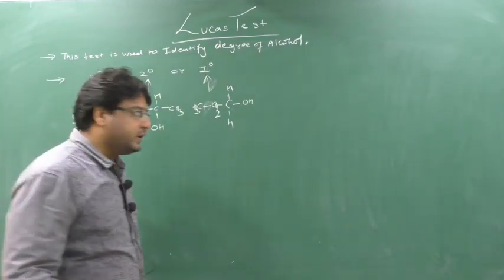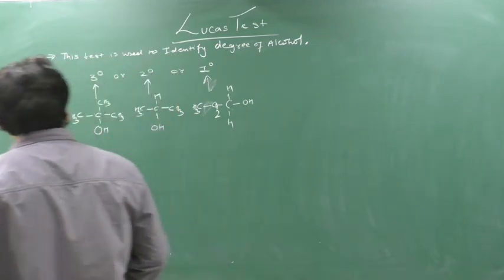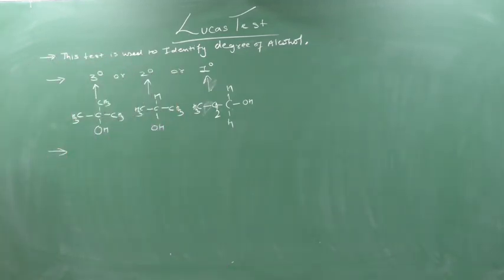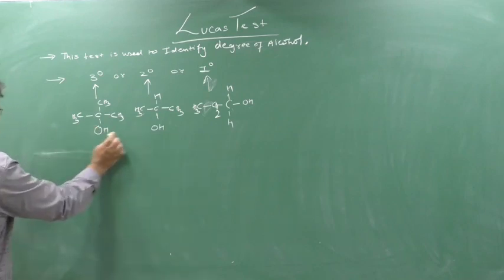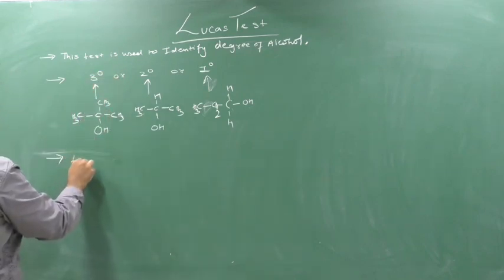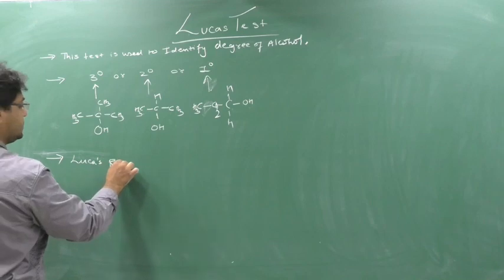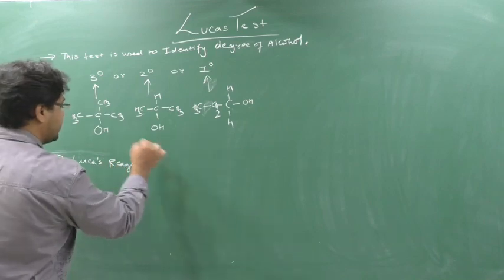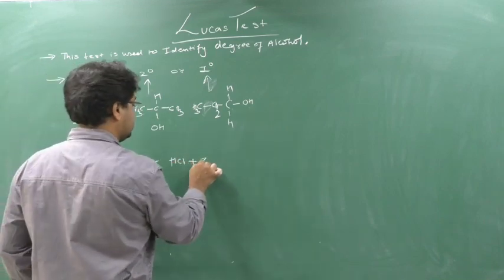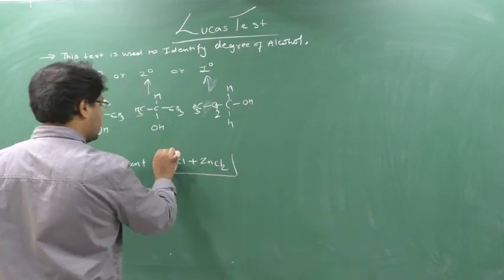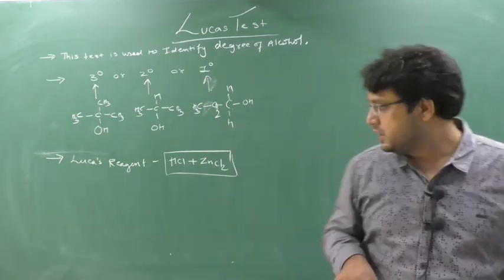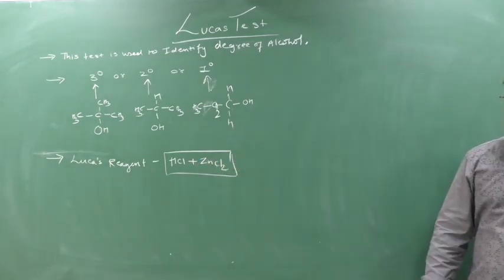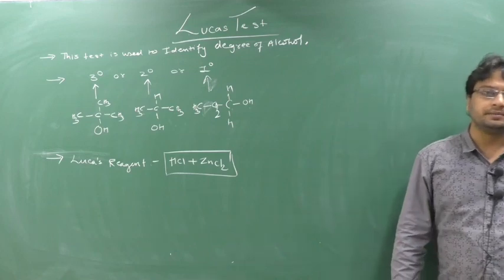Clear? Now how are we doing this? In this test we are using one reaction, and that reaction is of an alkyl halide. Suppose I have ROH. Before going to this, in the Lucas test we are using the Lucas reagent. What is the Lucas reagent? This has been asked many a time. HCl plus ZnCl2 is known as the Lucas reagent, in which ZnCl2 is used as a catalyst. Please remember this.